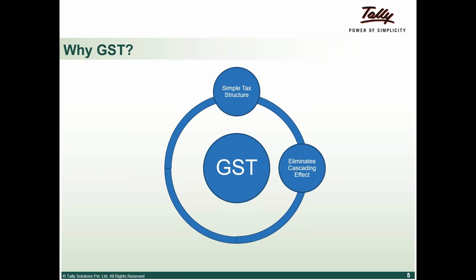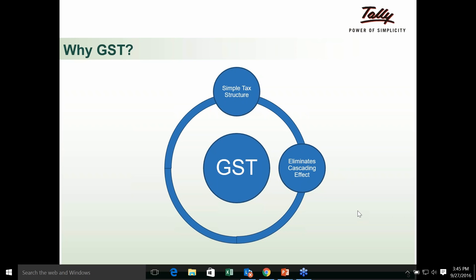So let's not get into the detailing of that. We understand the change, right? So we were discussing the elimination of cascading effect. Under VAT, since the input tax credit was made available, it eliminated the cascading effect. But further, we are talking now that GST is going to eliminate cascading effect.